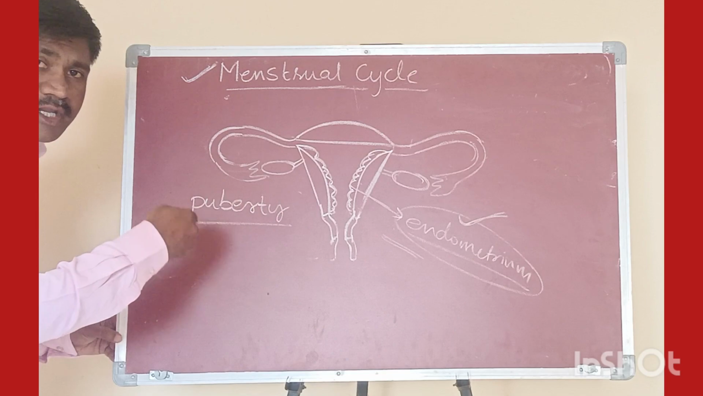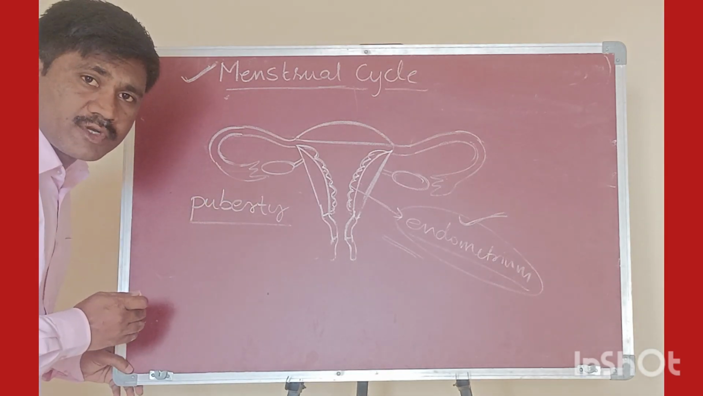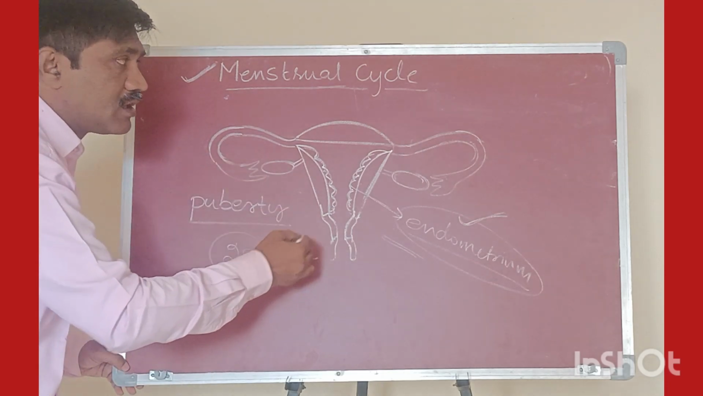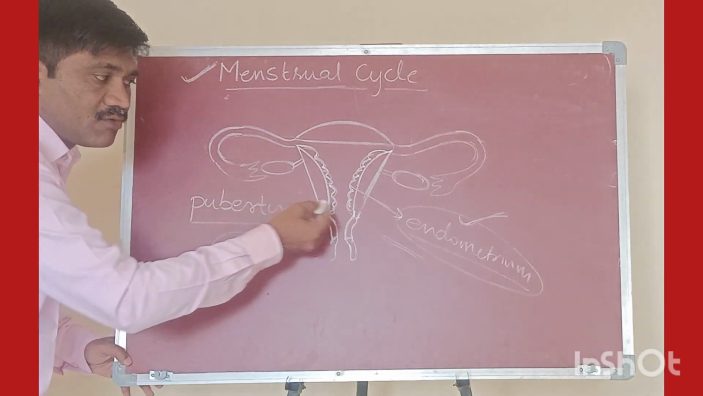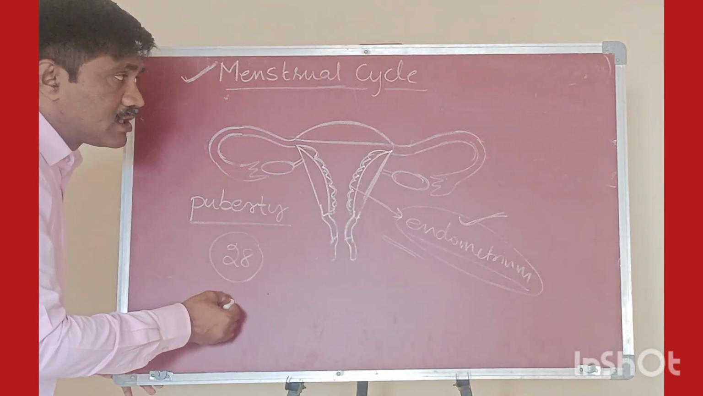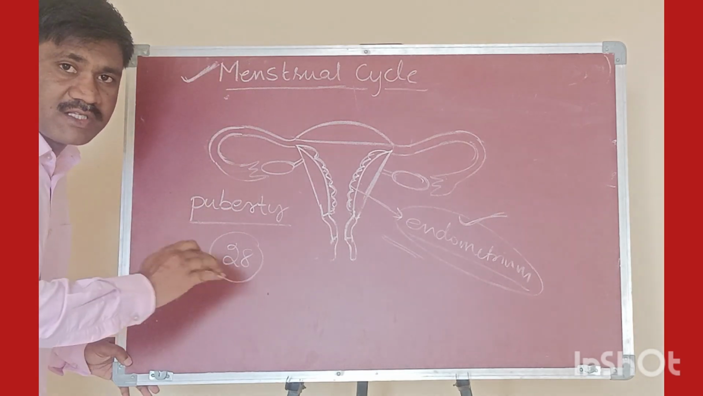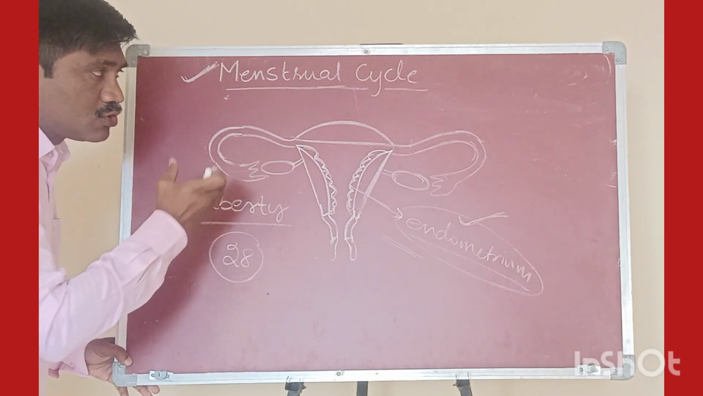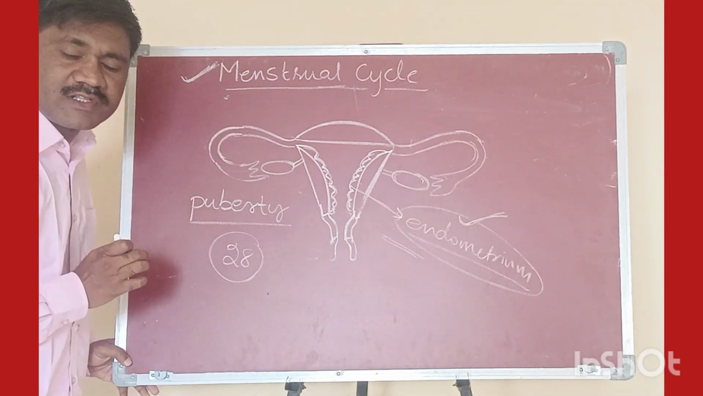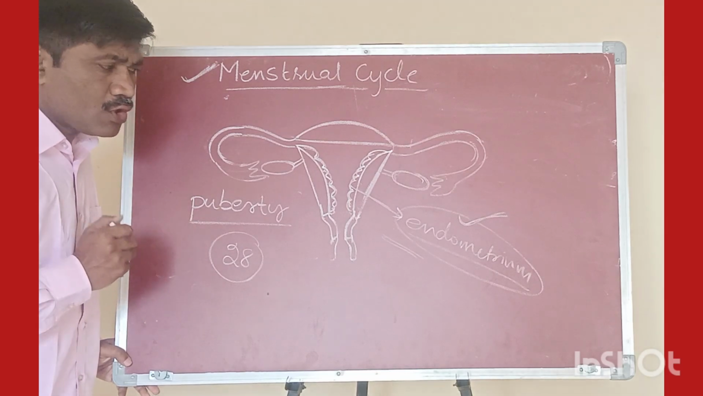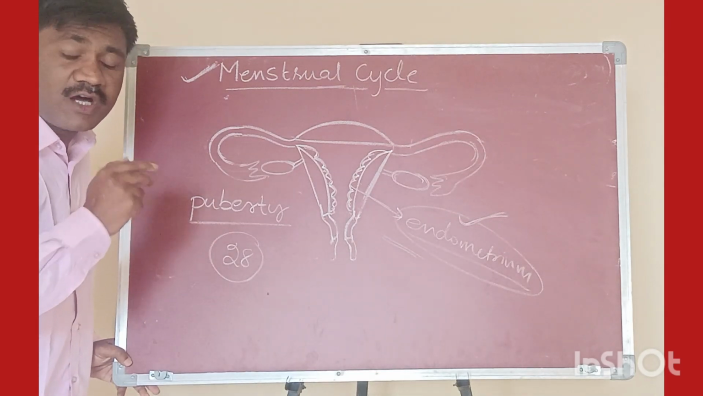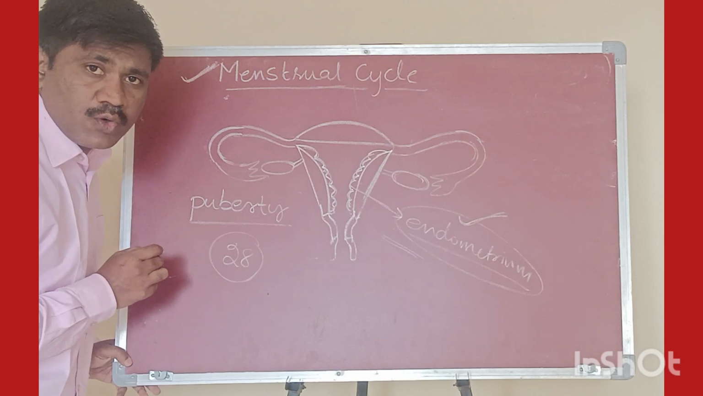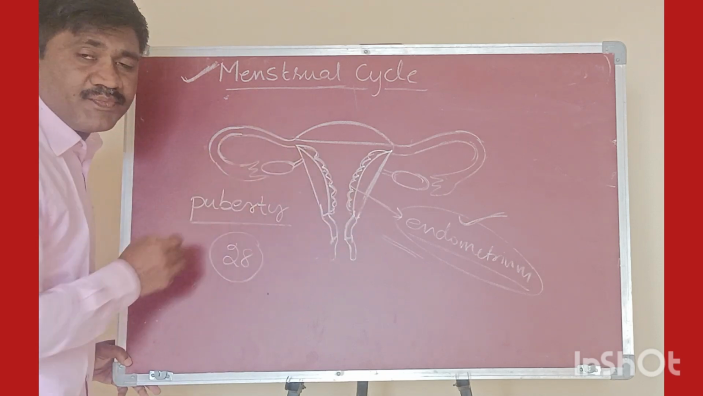This menstruation repeatedly takes place in the female's reproductive tract every 28 to 30 days. This repeated shedding of the endometrium layer in the female's reproductive tract is called the menstrual cycle. Why? Because in a cyclic manner it takes place every 28 or 30 days. That is why it is called the menstrual cycle. In the menstrual cycle, we can observe changes in two places: one is in the ovary, and another one is in the uterus region.